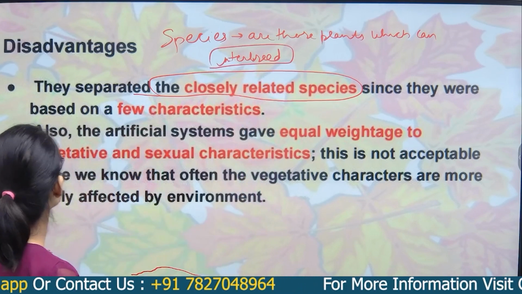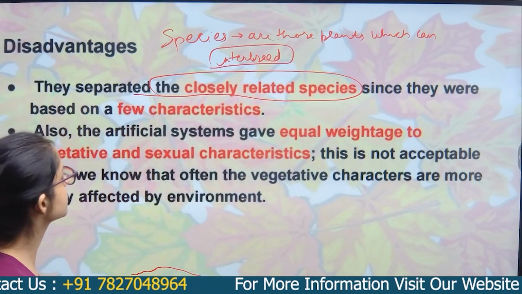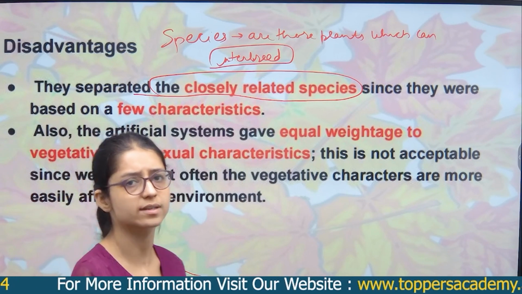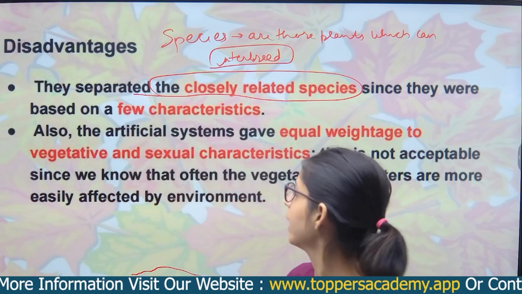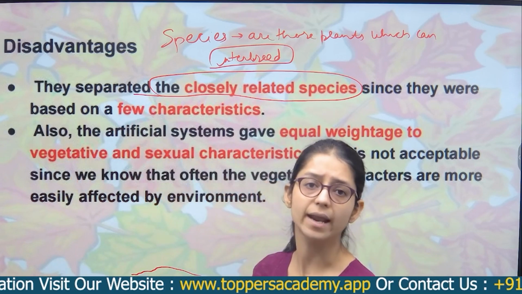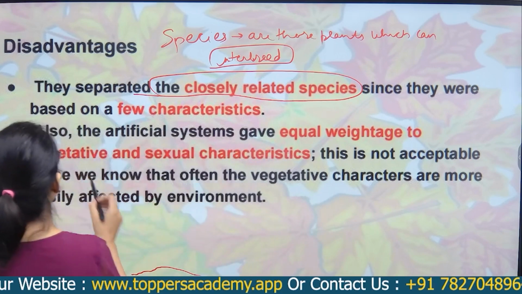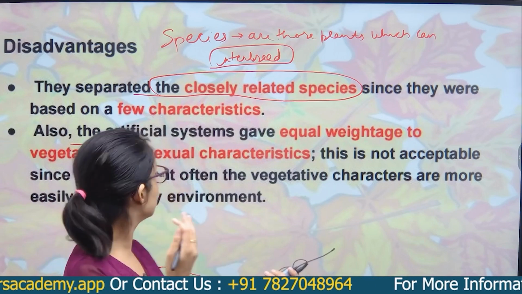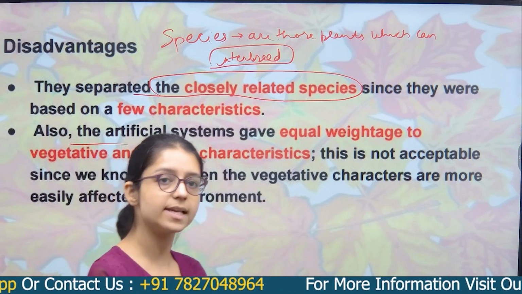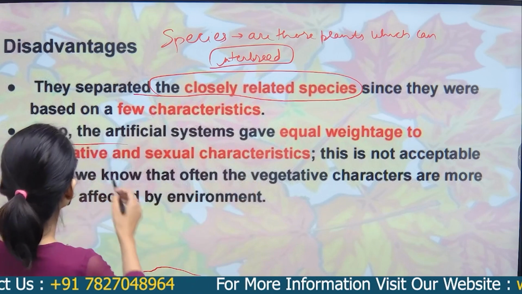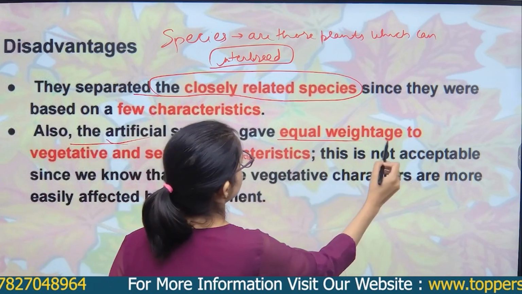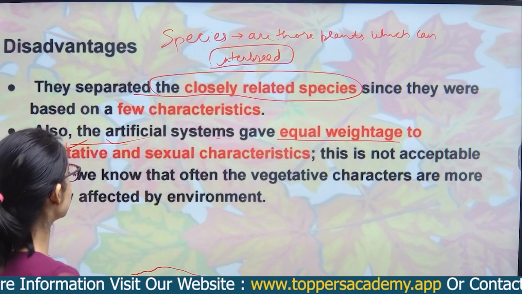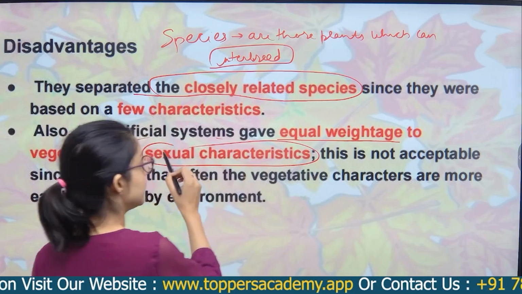They separated closely related species since they were based on few characters, not many, for example plant height or plant habitat. Also, the artificial system gave equal weightage to the vegetative, that is morphological, characters and the sexual characters. It should not be done.